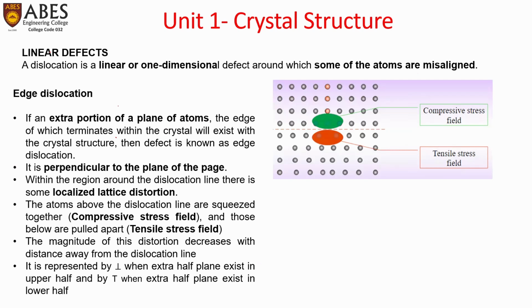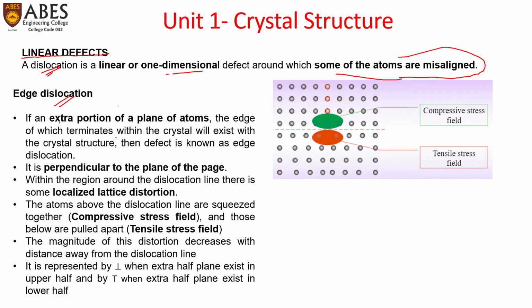Coming on to the next one, linear defects or one-dimensional defects. Point defects were zero dimension. Linear defects are one dimension, and are also called dislocations. It is a linear or one-dimensional defect around which some of the atoms are misaligned. Linear defects or dislocations are of two types. The first one is edge dislocation.